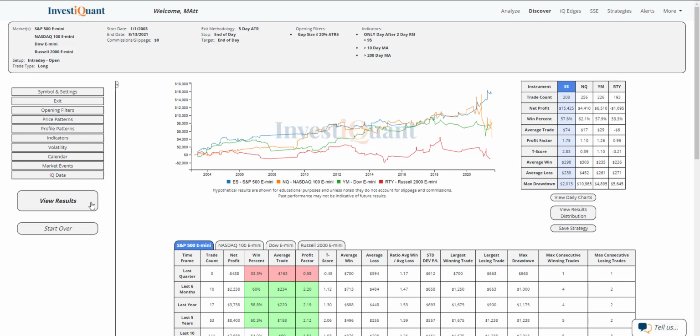Average win is larger than the average loss for the S&P. That's not the case for the NASDAQ. NASDAQ has the strongest win rate, but it is a little bit weaker when it comes to the average moves. The average loss is larger than the average win there. For the Dow, average loss a little bit larger than the average win, and that's also the case for the Russell. So it's really just the S&P that has a larger average win compared to its average loss. But all of the win rates are at least a little bit skewed towards the upside.